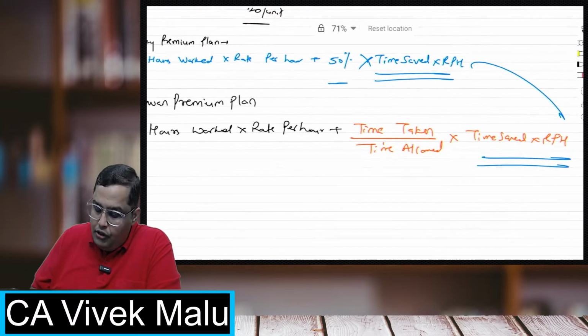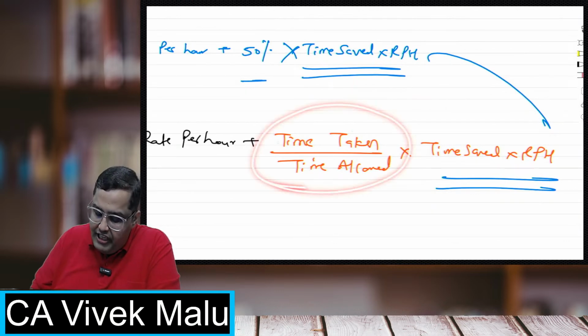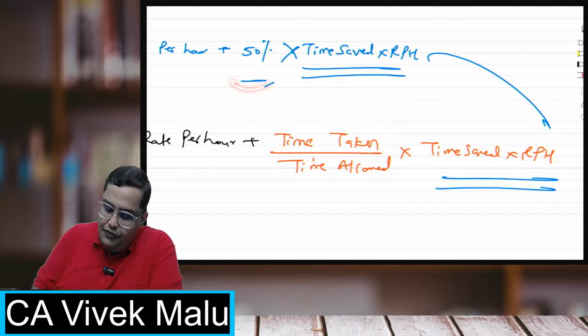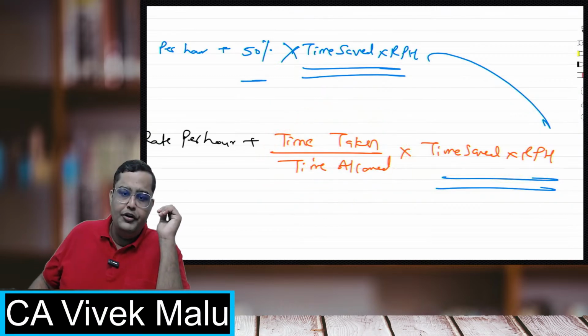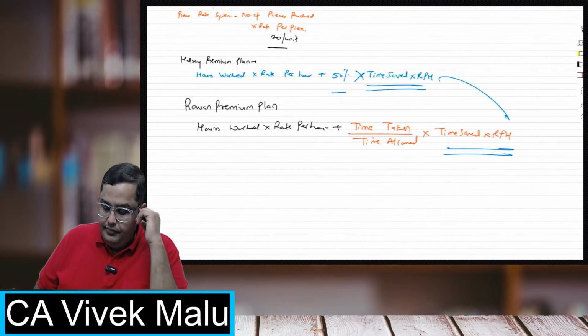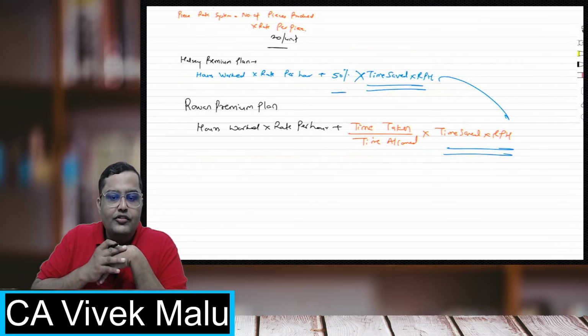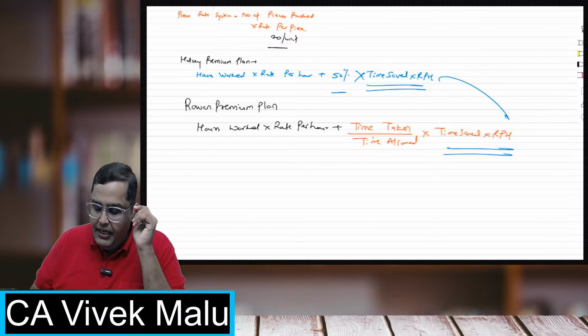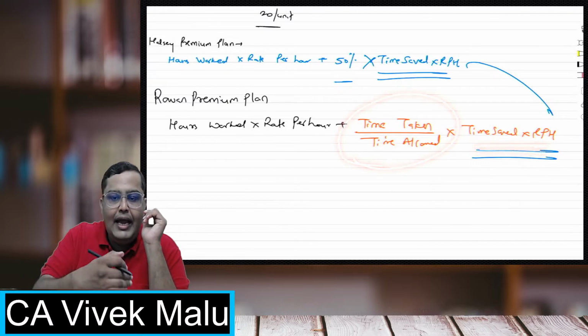It is the same. The only difference is in Rowan premium plan, the bonus is in the ratio of time taken to time allowed. In Halsey, it was straight away 50%. In Rowan, the bonus is in the ratio of time taken to time allowed. Time taken upon time allowed into time saved into rate per hour. This is how it works. Everybody understood this? In the Halsey plan, you will directly give the employees a bonus of 50% of whatever time they are saving. But in Rowan premium plan, whatever time they are saving, you will give them in the ratio of time taken to time allowed.